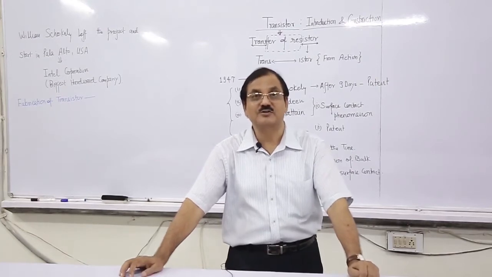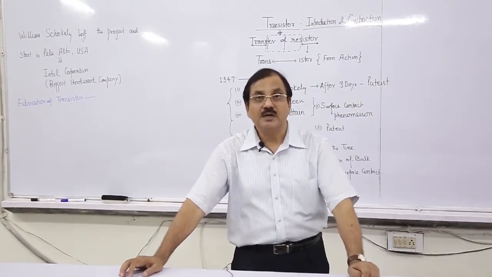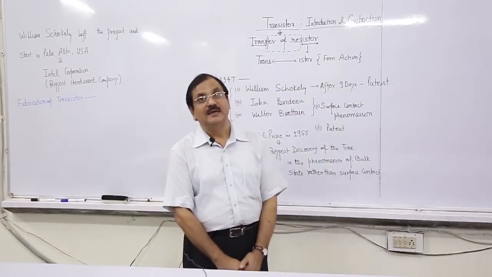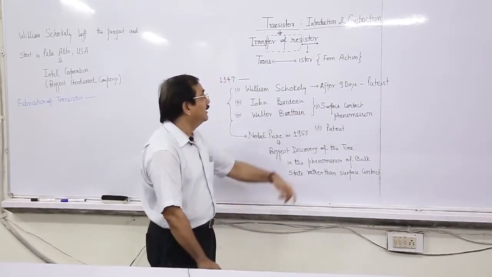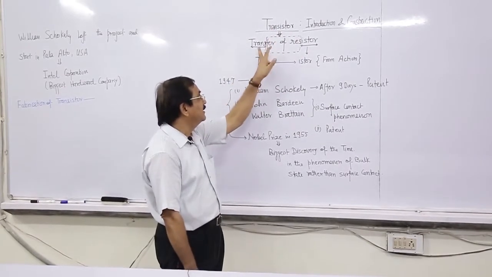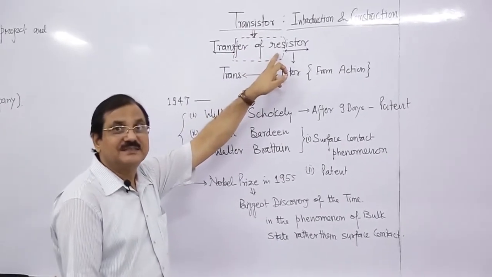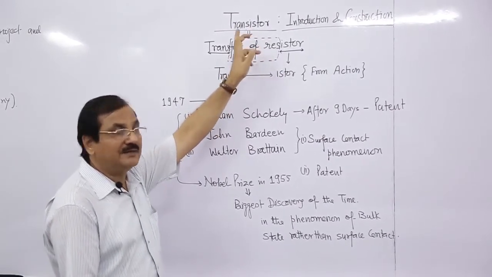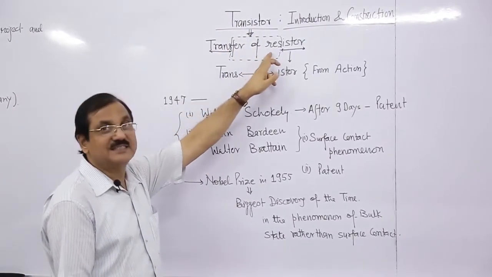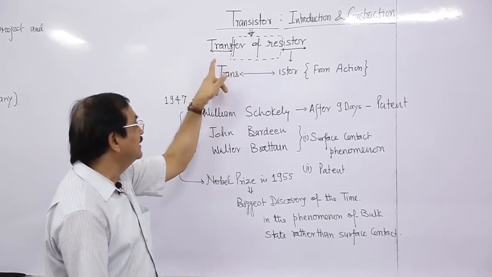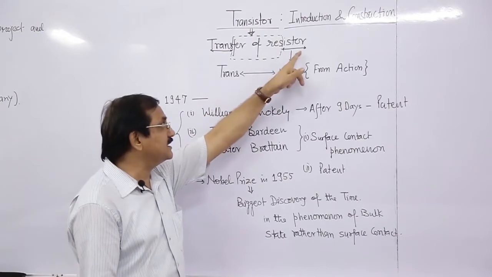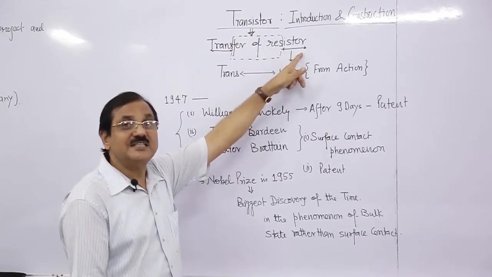Onward the electronics era. Now, transistor, as the name implies, the action is, you see, transistor is transfer of resistor. Transistor is basically coined from transfer of resistor. So this word trans is taken from transfer, and resistor means resistance.